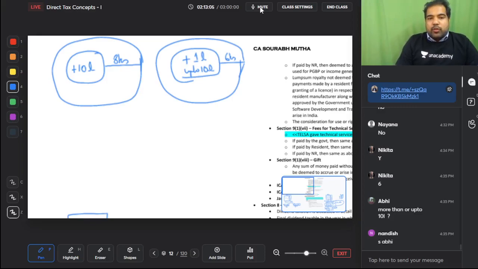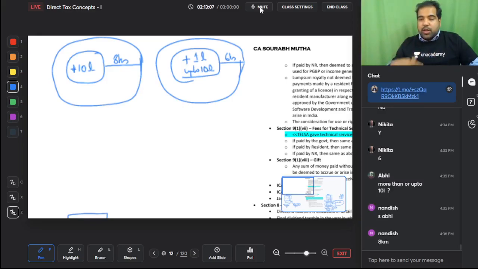Alright. So if this town has a population of more than 10 lakhs, then up to 8 kilometers is urban. If this population is more than 1 lakh but up to 10 lakhs, then up to 6 kilometers. Guys, imagine you are staying in Mumbai, then up to 8 kilometers is urban. If you are staying in a smaller town, up to 6 kilometers.